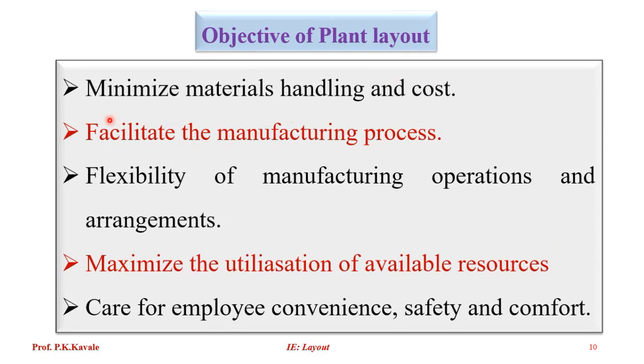So the objectives of the plant layout: first, minimize material handling and cost. What is the objective? The objective is the minimization of the cost function. Facilitate the manufacturing process, flexibility of the manufacturing operations and arrangement, maximize the utilization of available resources, that is men, material, machine and money, and care for employee convenience, safety and comfort.